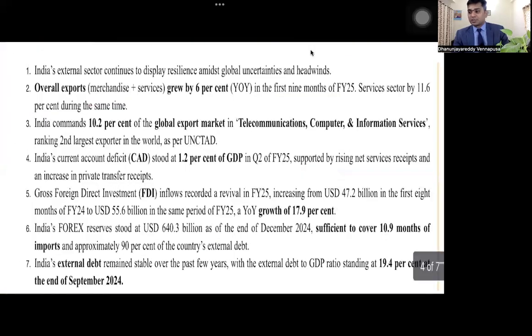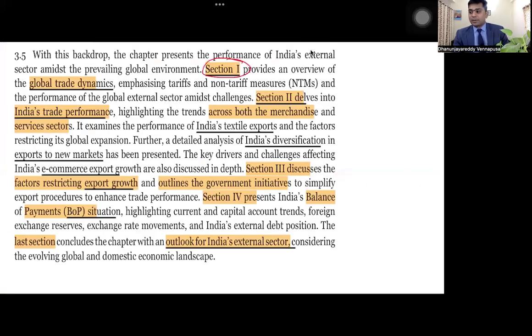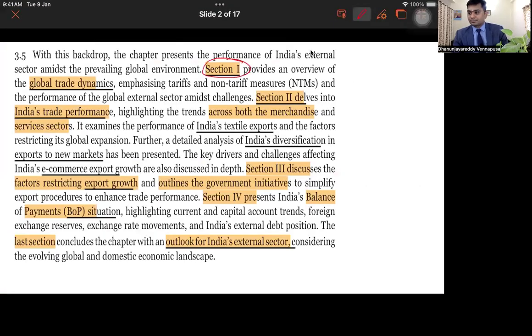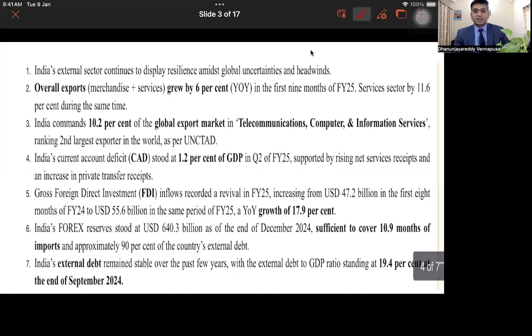So this is section 1, guys, an overview of global dynamics. Second section discusses India's trade performance. Third one discusses restrictions. Fourth one discusses balance of payments. Fifth one discusses the external outlook altogether. So to start with, the Indian external sector continues to display resilience amidst global uncertainties.